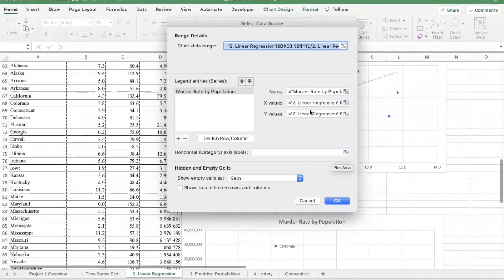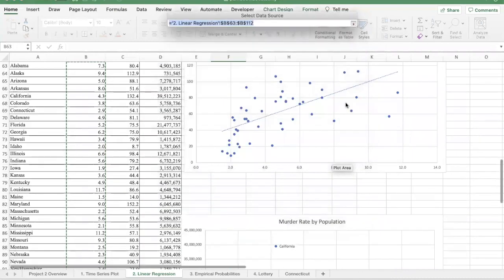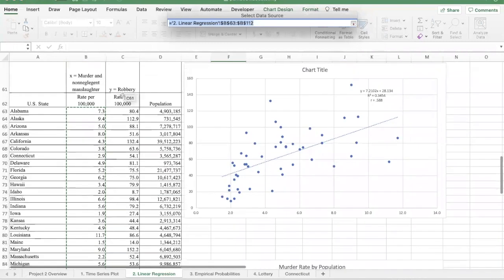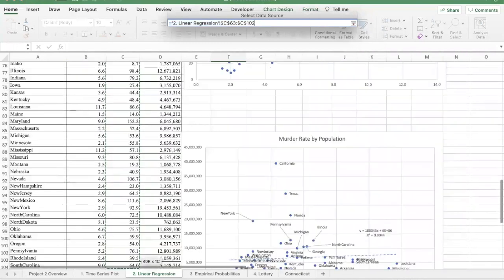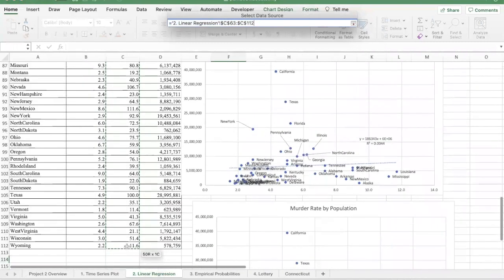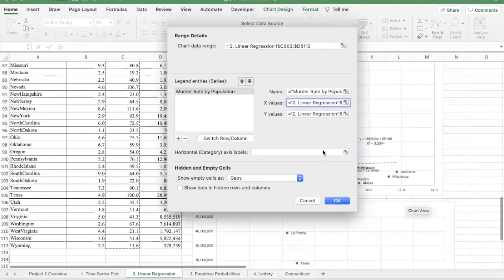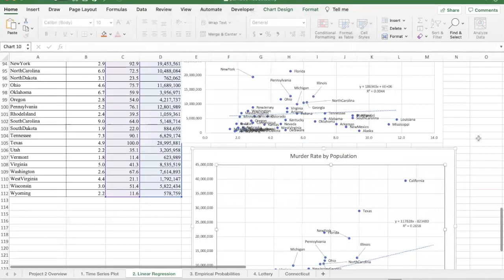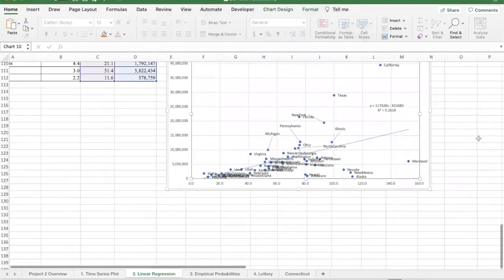And for this one, we want our X's to be the robbery rates and the Y's to be the population. So we already have the Y's to be the population in this graph. So let's just change the X's. So hit enter. And I think everything else is set. So we say okay. And it leaves them in there.